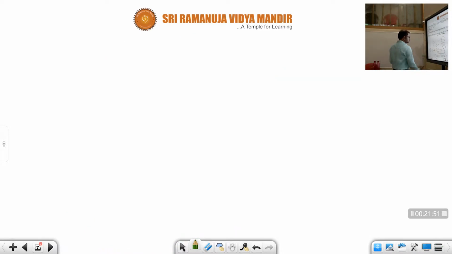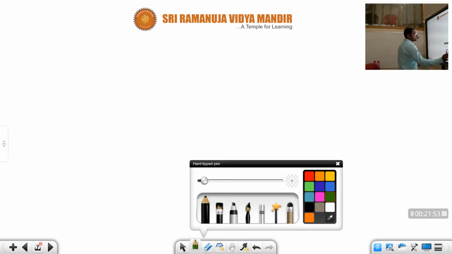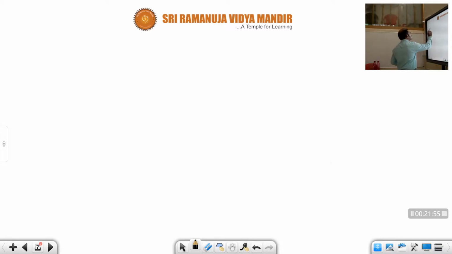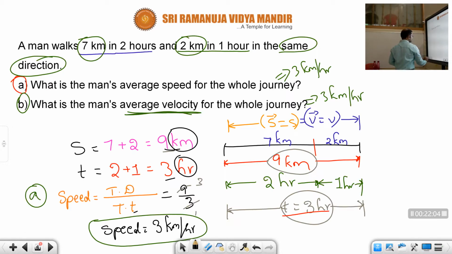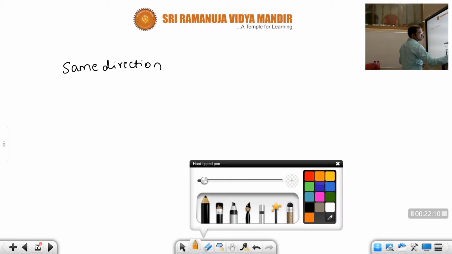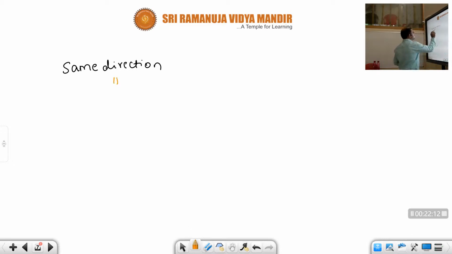Understood, children? Here in the question, what did they mention? The person is moving in the same direction. Same direction means what, children? Same direction means specific direction. Specific direction in the sense what, children?